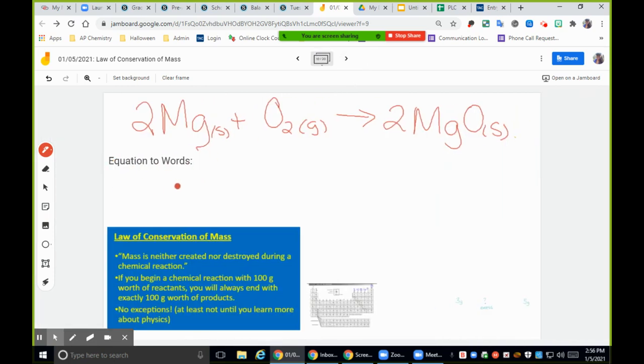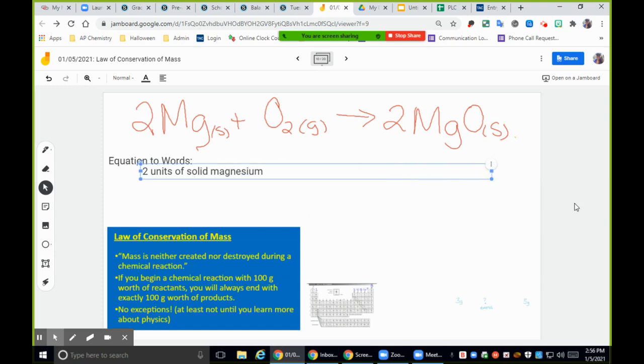All right. Equation to words. So we're going to do this real fast, and then I want to spend time on what's actually being covered more today. So here what we see, we have 2 units of solid magnesium. Once again, we're just looking at coefficients. We're looking at what the state of matter is, and then we're writing in what the actual formulas are representing, right? So 2 units of solid magnesium react with 1 unit of oxygen gas, okay?